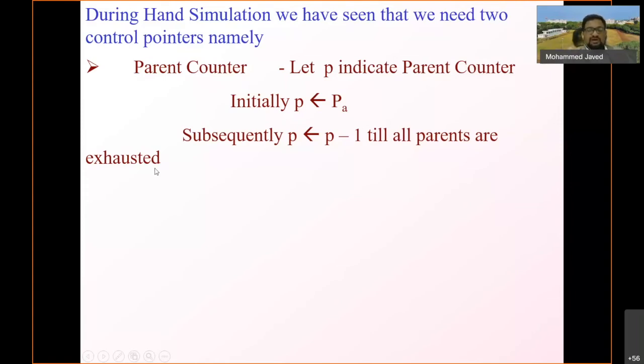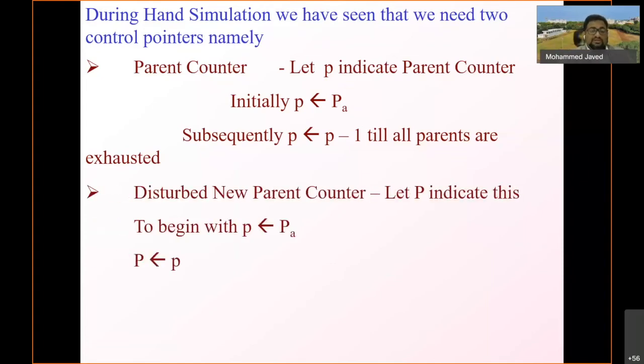So we started with p equal to 3. We did p equal to p minus 1, we went to the second location, and then again we did p equal to p minus 1. We went on the top, and then again on the top we did p equal to p minus 1. Then we got the 0 value, p was 0, and that ensured that we have covered all parents.